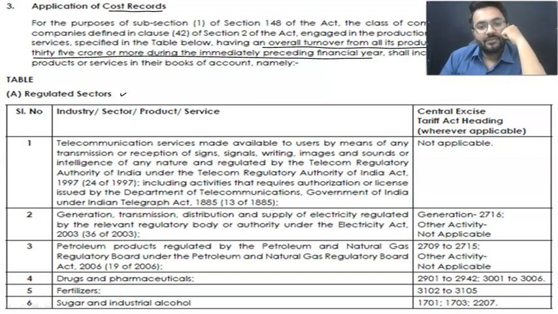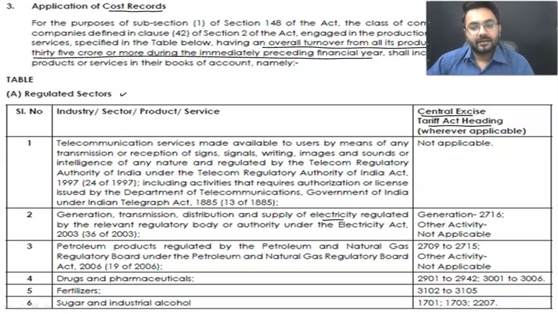Now moving ahead, my dear students, talking about the next part. Next is all about the generation and supply of electricity. And as I have mentioned earlier as well, the part where you need to mention the heading, the headings are taken from the Central Excise Tariff Act, HSN codes, Harmonized System of Nomenclature.